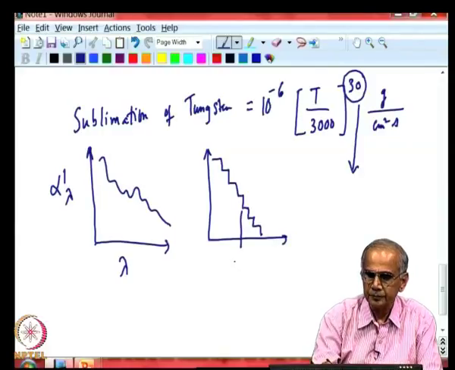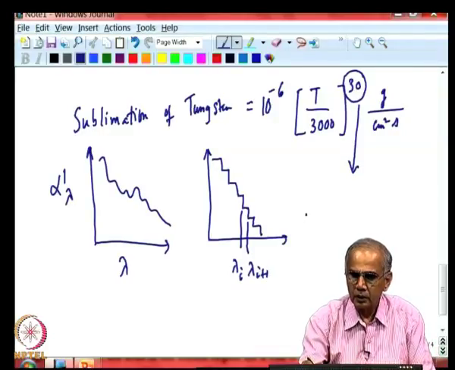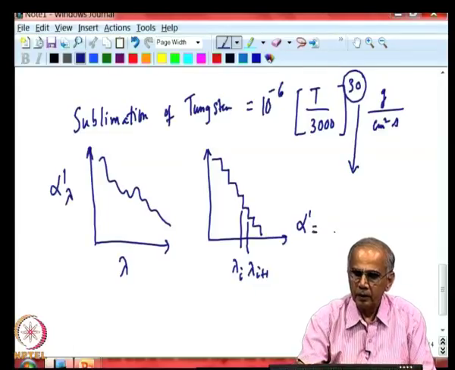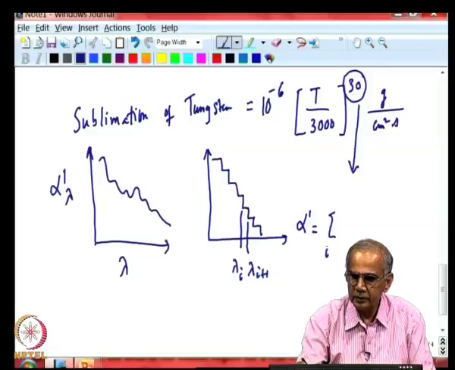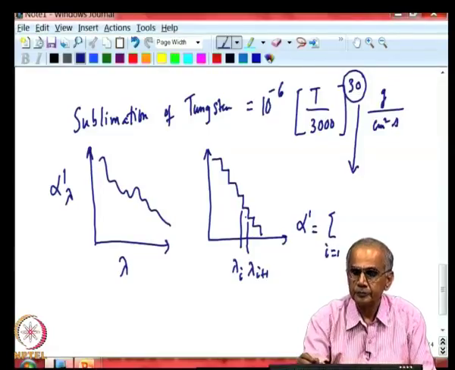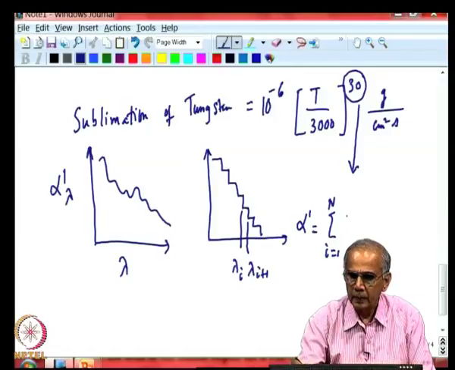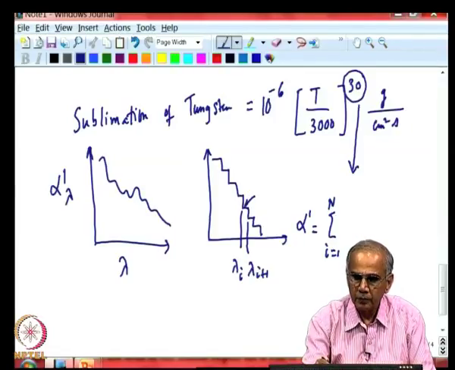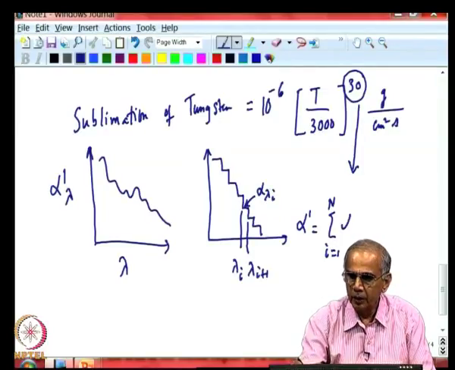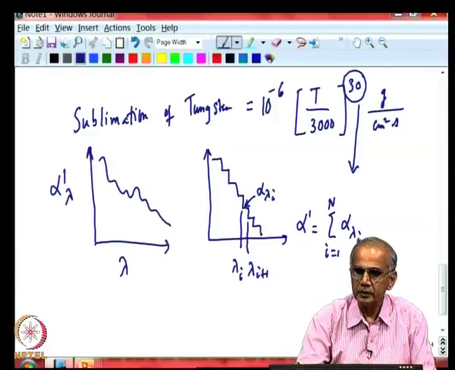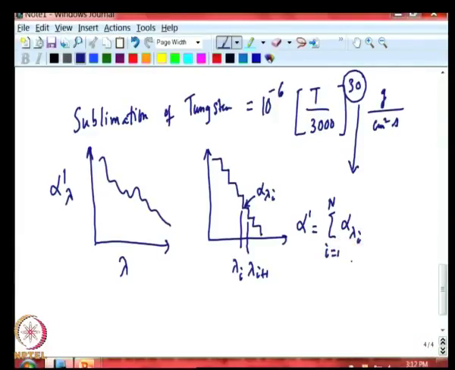So, let us say this is lambda i and this is lambda i plus 1. So, the directional total absorptivity will be nothing but sum over all i, that is different regions here, from 1 to n, of alpha lambda i, that is the absorptivity of the material between lambda i and lambda i plus 1.